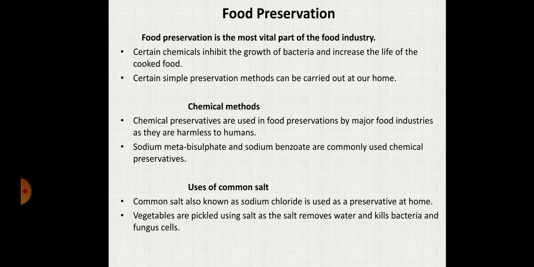So for food preservation, some chemicals are used, and some routine or traditional methods are also used. We will see one by one. Certain chemicals inhibit the growth of bacteria and increase the life of cooked food. Certain simple preservation methods can be carried out at our home. A simple method is boiling the milk, 2-3 times.